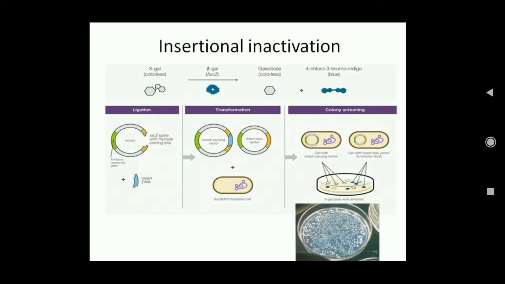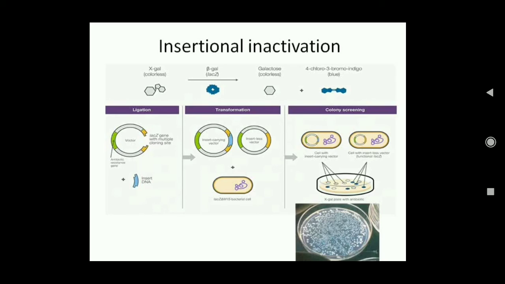Now what is done is that we use a colored substance along with the substrate, because what is the function of beta galactosidase?